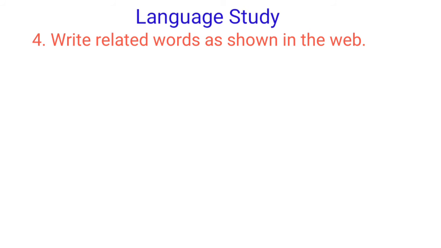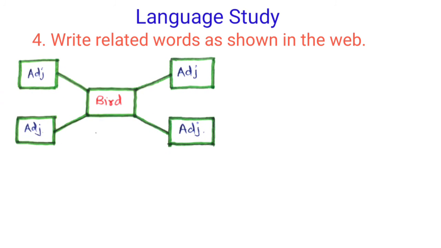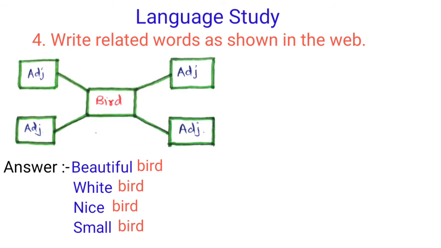Then next question. Write related words as shown in the web. The one word given is bird and you have to write the adjectives for the bird. The answer is beautiful bird, white bird, nice bird, small bird. Beautiful, white, nice and small, these are adjectives.